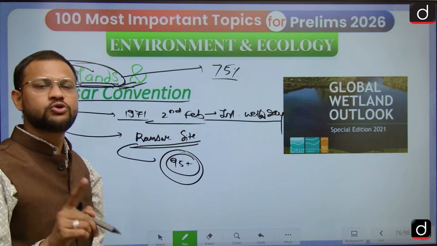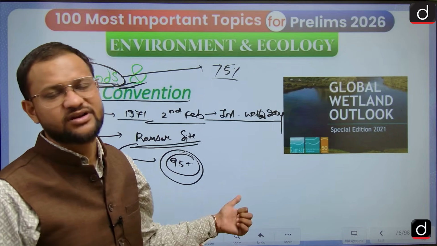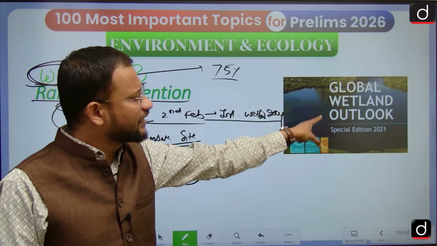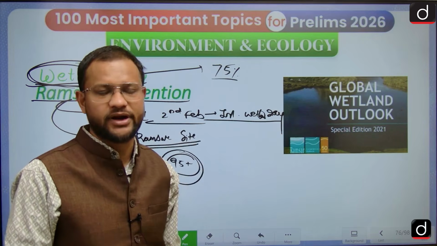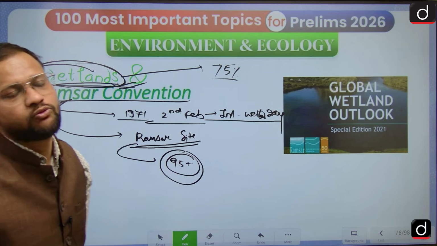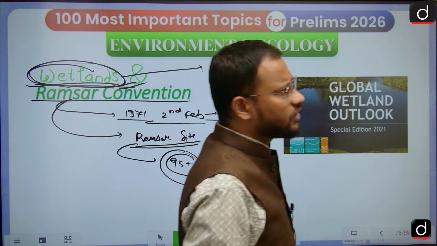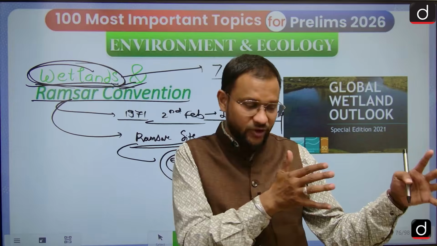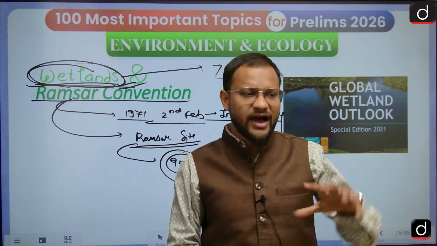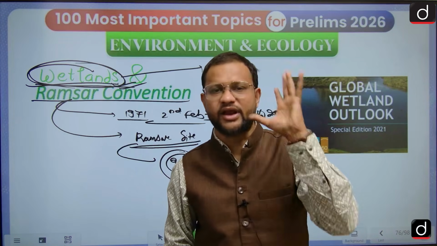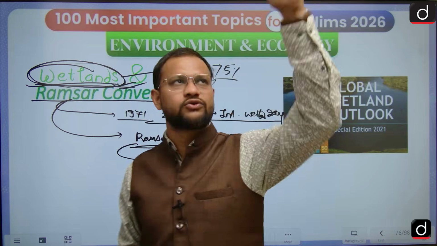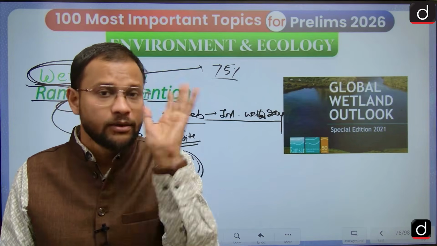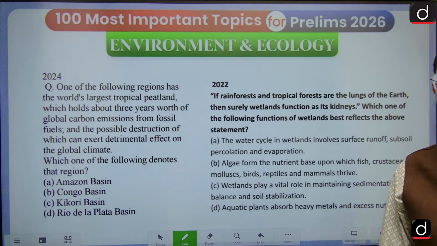You have to keep yourself in touch with the Ramsar sites and those particular cases. This convention has a Global Wetland Outlook also, the very first edition in 2021, and that is very important too. Those wetlands identified as Ramsar sites, if they are facing great damage or threat, there is another record known as the Montreux Record. If your wetland is categorized under it, it means it is under threat. Now let us have PYQs first.